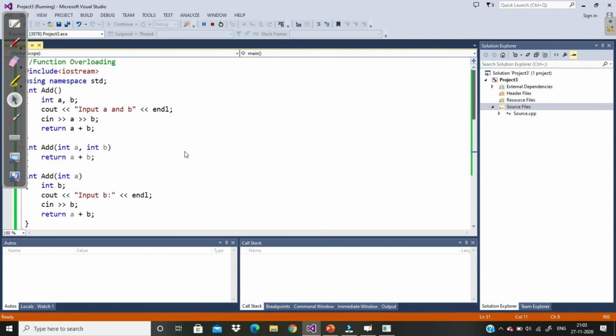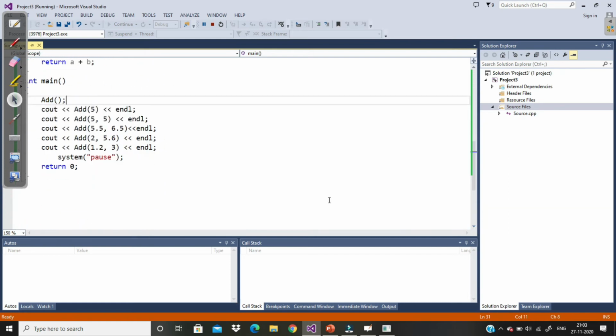So let's write it here also. Its return type is integer, so I can write it inside cout. It will also give us the result. Cout, end line. Now let's run it again.